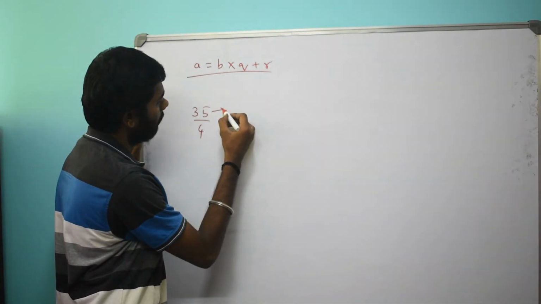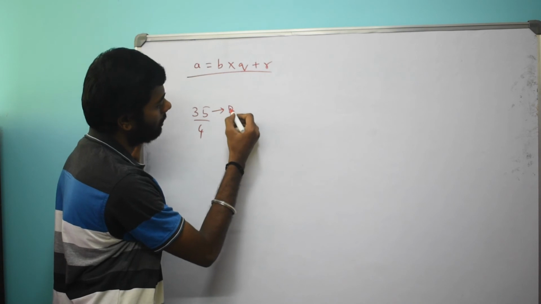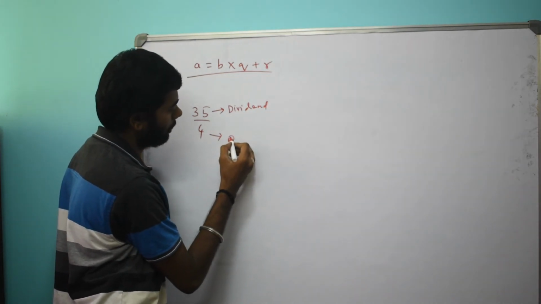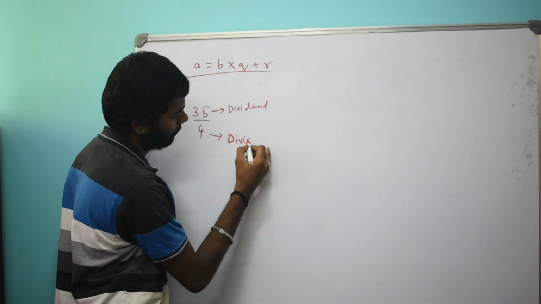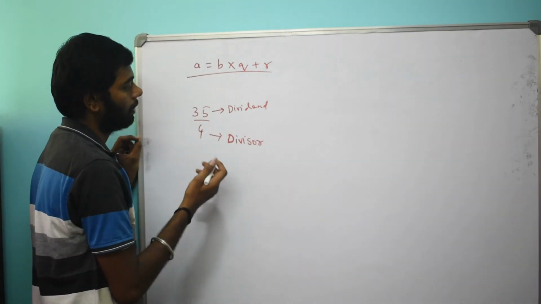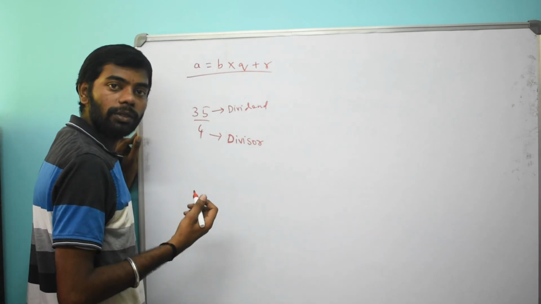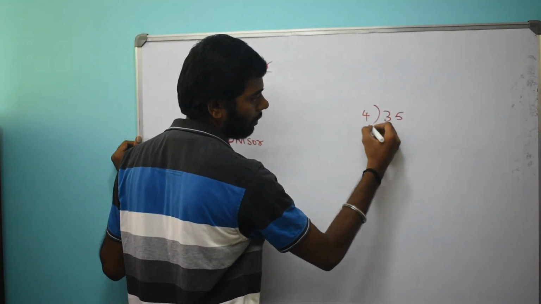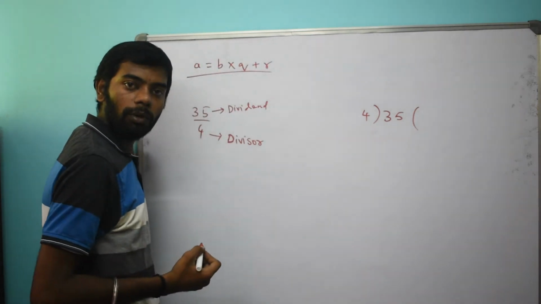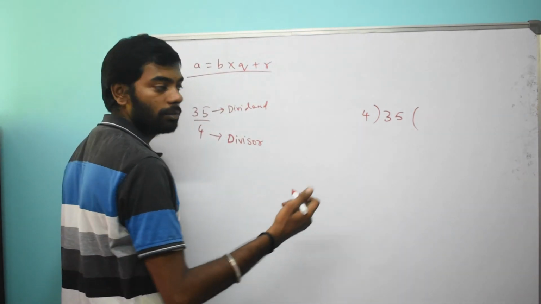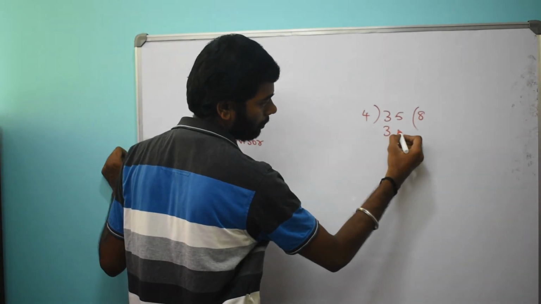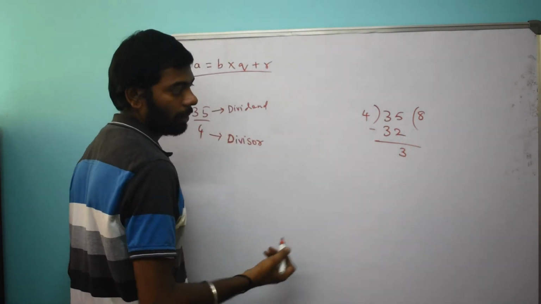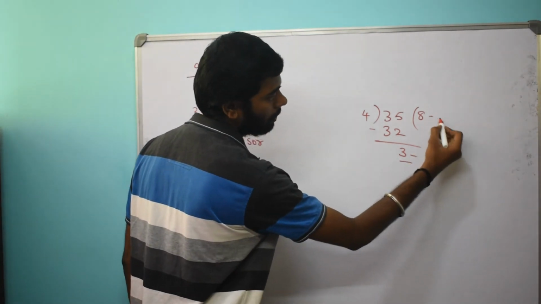Here we know that 35 is the dividend and 4 is the divisor, and we will try to divide and find the quotient and remainder. 35 divided by 4. 4 times 8 is 32. Now the remainder is 3 and the quotient is 8.